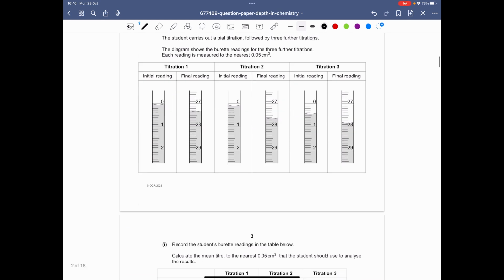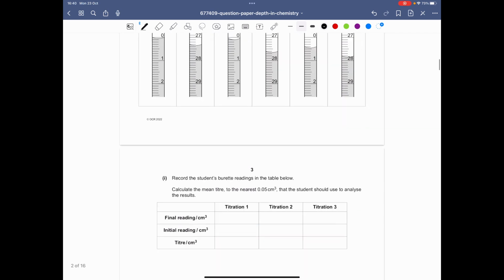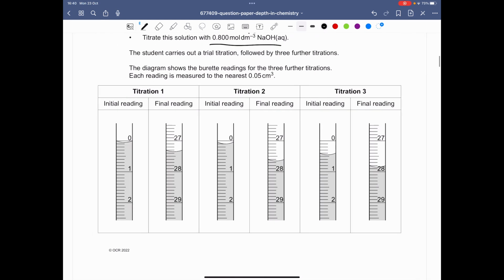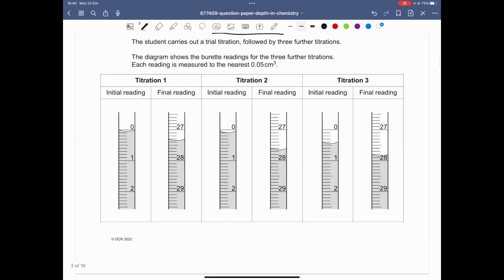And here we've got some titration results. Record the student's burette reading, calculate the mean titer. Right, so obviously to work out the titer, you do the final reading minus the initial reading. And to find the readings, we'll look at where the meniscus sits. And from there we can work out what it is. So if you use titration 1 as an example, you have the bottom of the meniscus here, which would be 0.05.